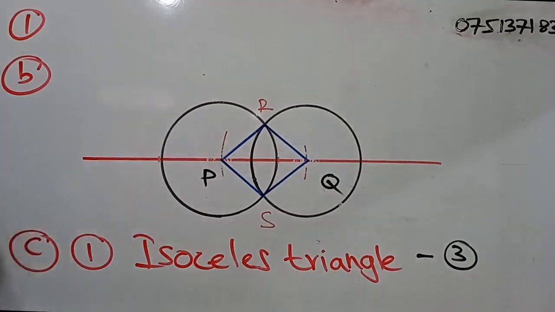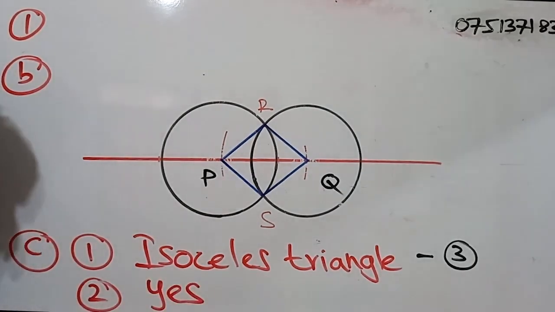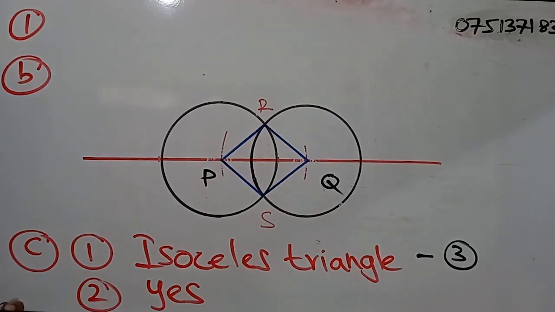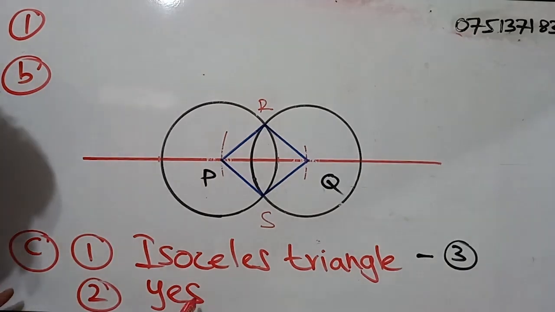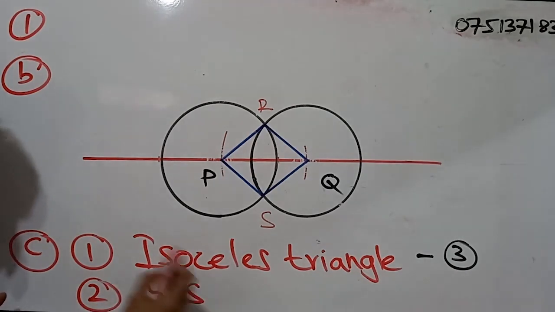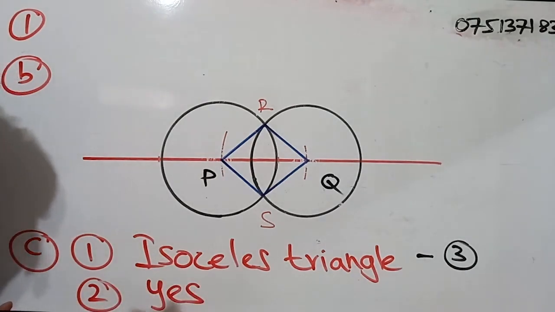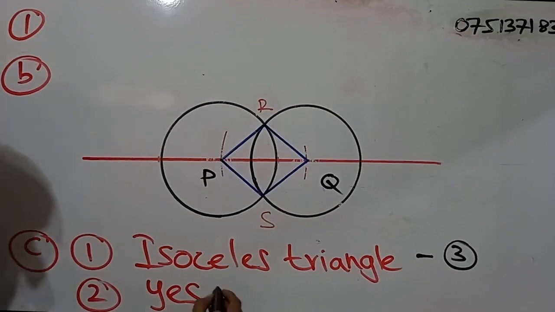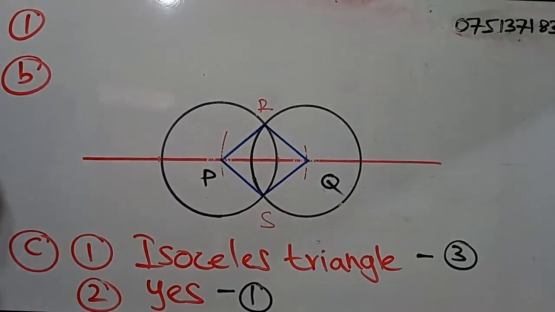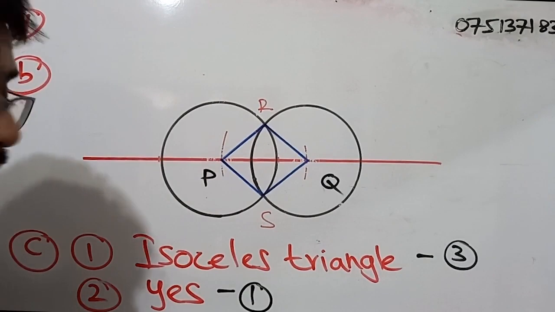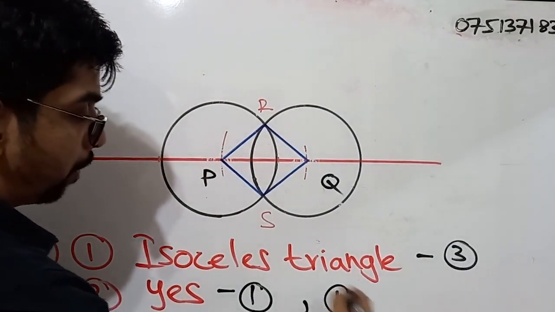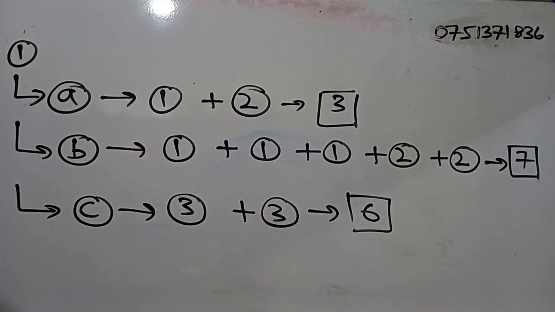Right? Okay. So if we talk about part 2, saying yes, that means, do you agree with him? That is a question, no? So yes or no? In this case, it is a yes. So for this part, you will be getting 1 mark. And for the correct explanation, you will be getting another 1 mark. Right. So this is the marks breakdown for question number 1.